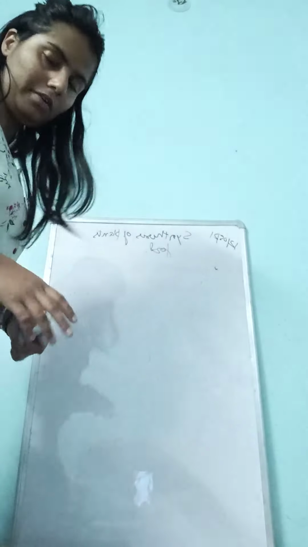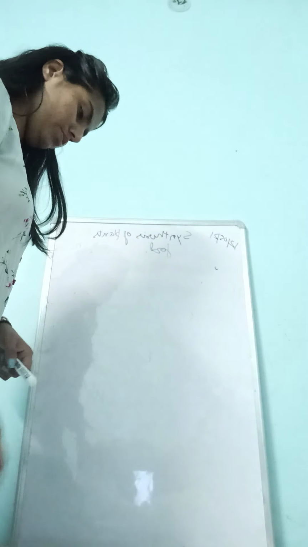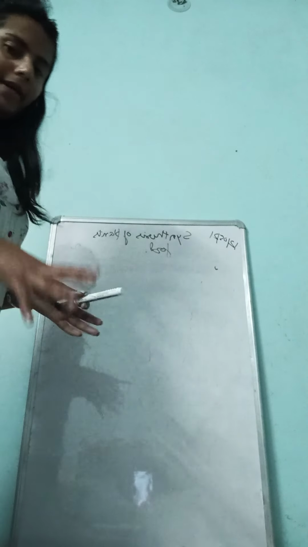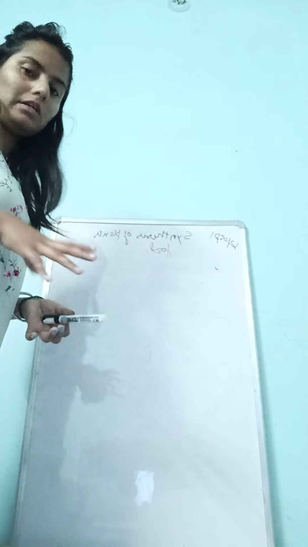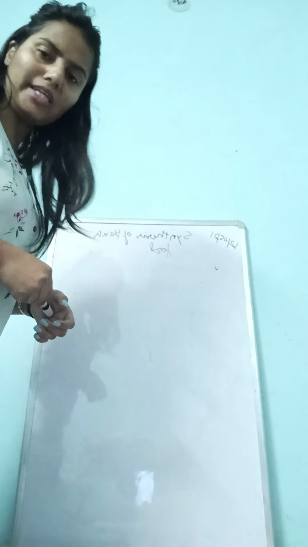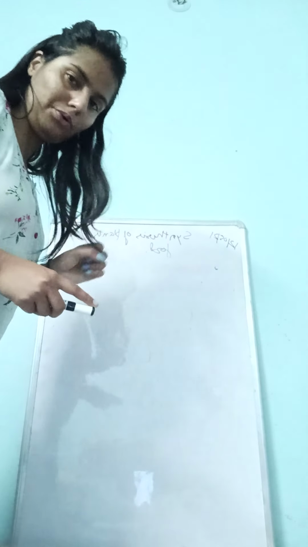Mushrooms grow on moist soil. Similarly, if I take a bread and keep it in a moist area, it contains some fungus or bacteria that grows over the bread. That is another mode of nutrition.